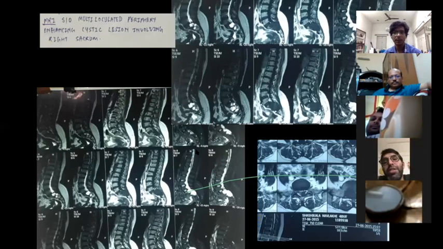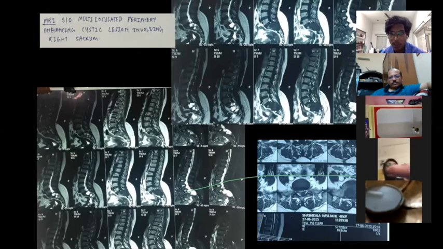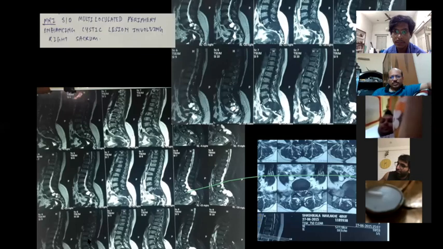Okay. Metastasis, you have to keep as the last differential diagnosis, because there are only one or two vertebrae, localized, and we can't see any other vertebral body involvement. Paul sir, what do you think should be the differentials of this patient? Similarly, supporting Kaushik's view, I think it should be a slowly growing malignant lesion. So in that case, the next step should be biopsy. Biopsy of this, it's opening the cortex.